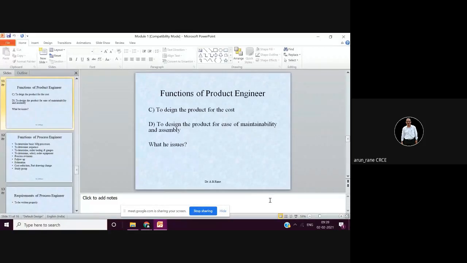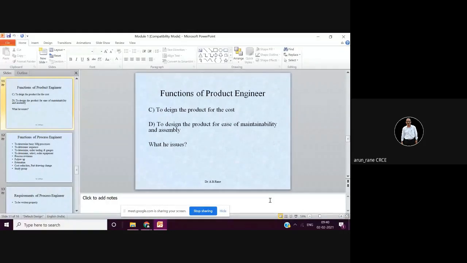Then only your product will be sold out. So that's what the first point in this was, cost of the product must be low enough to compete with similar parts. At the same time, the cost of the product should not be very high.